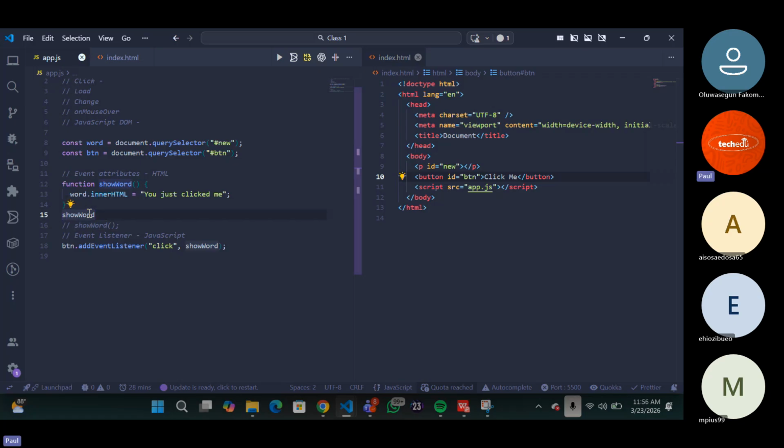So to make it a function that gets triggered, put it like this. Once it is an event, you do not need it. All you have to do is put the function name without the parenthesis. Is it clear to everybody? So that's why we do all of these things. Now, this is basically everything about events. You have other events that you can check out: load, change, a lot of them. Keydown, keyup. There are lots of events you can check. Is it clear to everybody?